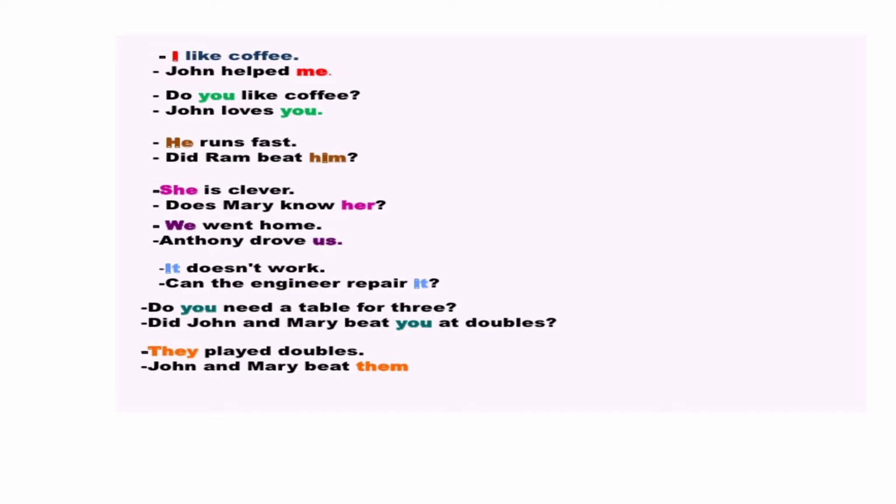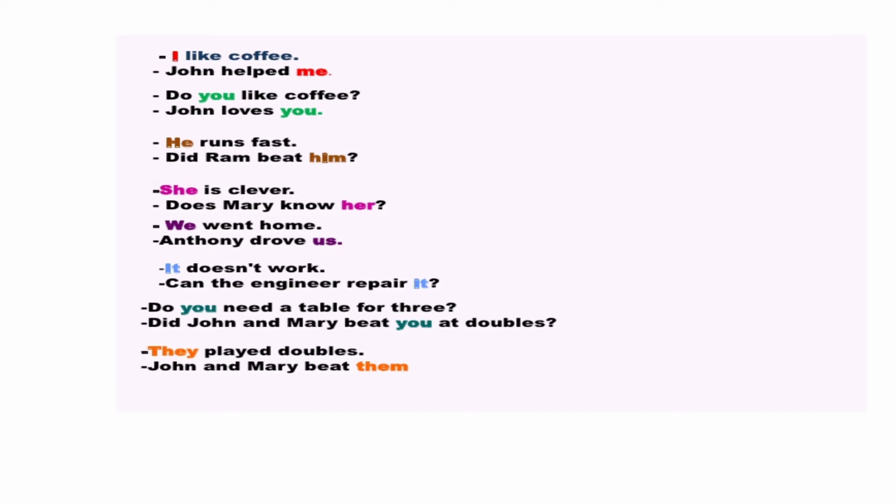So personal pronouns are used both as an object and as a subject, though there are different types of personal pronouns. Means within your personal pronouns, there are some which are used as subject, while others are used as object.